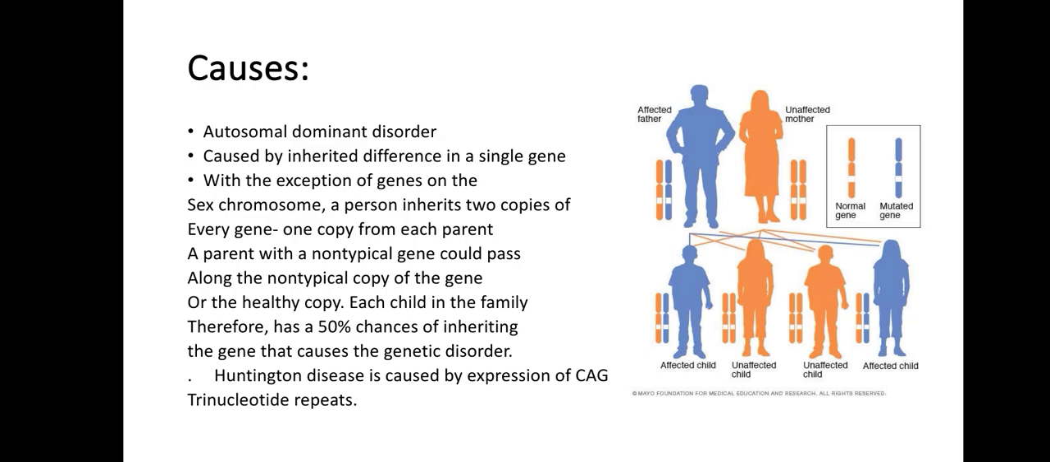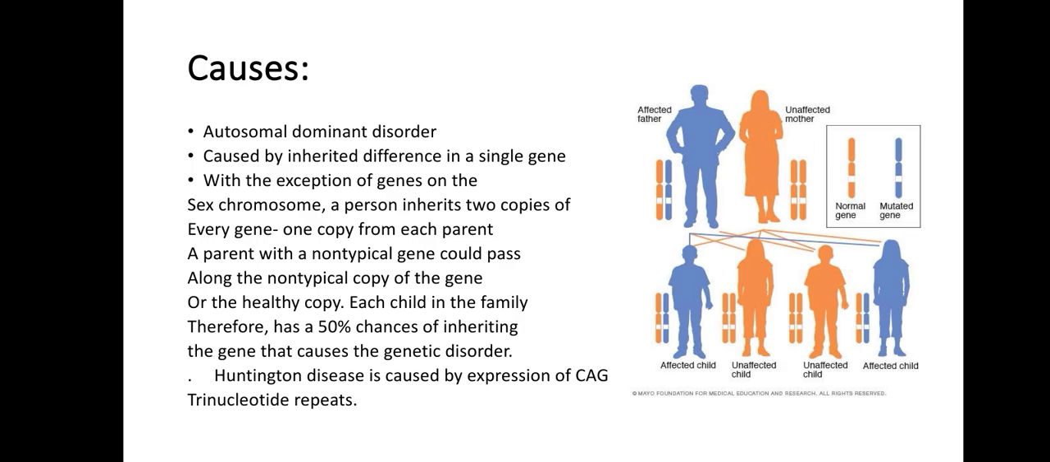Causes of Huntington disease: it is an autosomal dominant disorder caused by an inherited difference in a single gene. With the exception of genes on the sex chromosomes, a person inherits two copies of every gene, one copy from each parent. A parent with a non-typical gene could pass along the non-typical copy of the gene or the healthy copy. Each child in the family therefore has a 50% chance of inheriting the gene that causes the genetic disorder. Huntington disease is also caused by expression of CAG trinucleotide repeats.